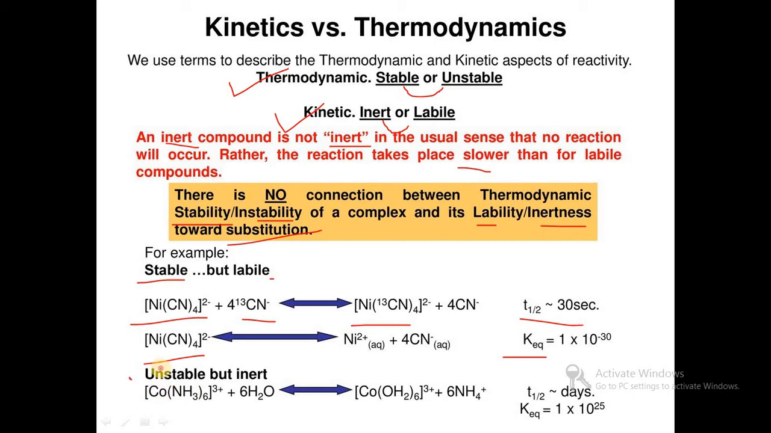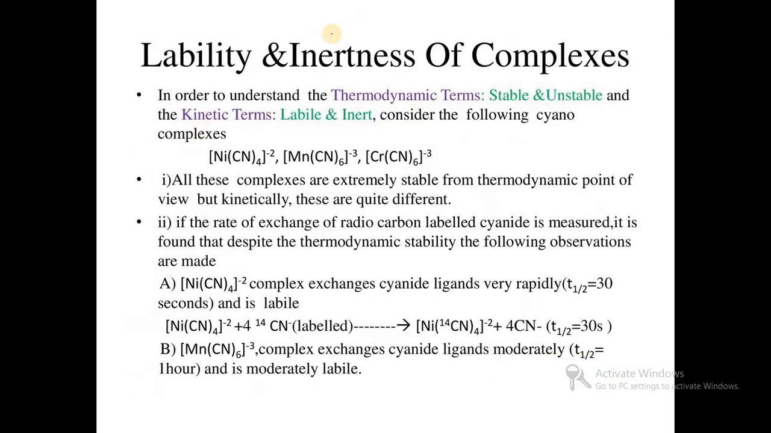Another example is a complex that is unstable but inert: [Co(NH3)6]3+ plus 6 H2O giving [Co(H2O)6]3+ plus 6 NH4+. The half-life is several days, so it is an inert reaction that undergoes substitution slowly, but the equilibrium constant is 10 to the power 25, so it is an unstable complex. So there is no direct relation between kinetic stability and thermodynamic stability. Then what is lability and inertness of complexes?